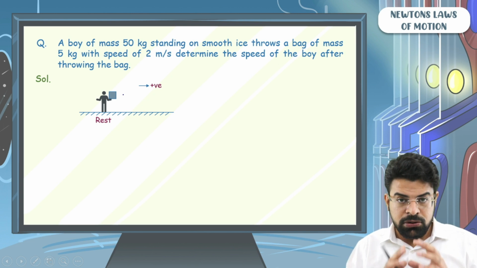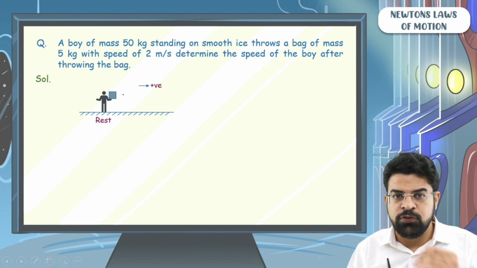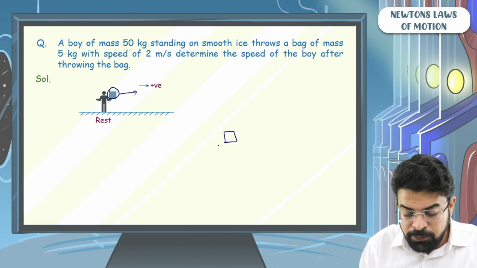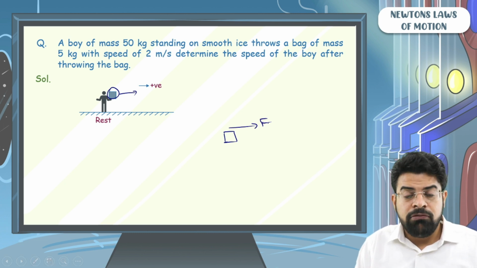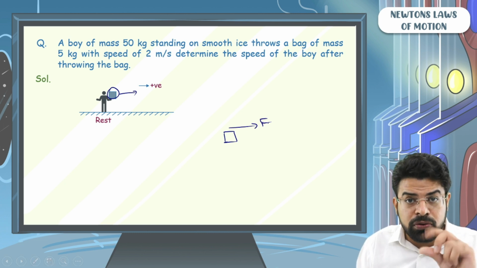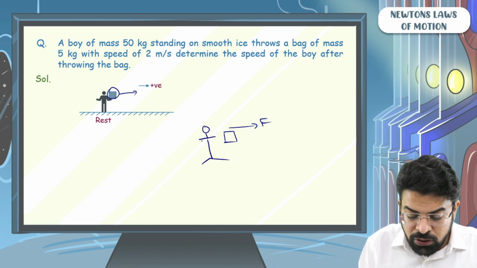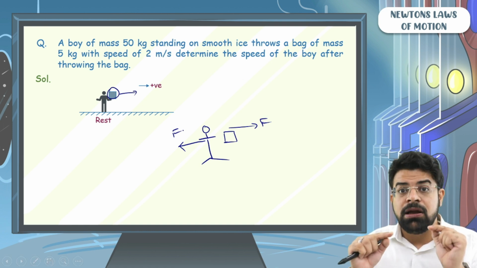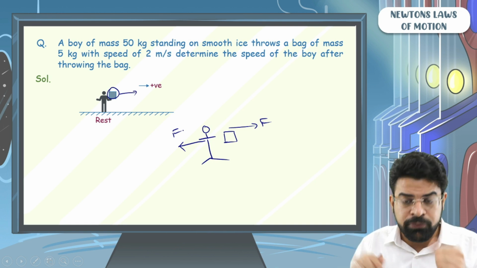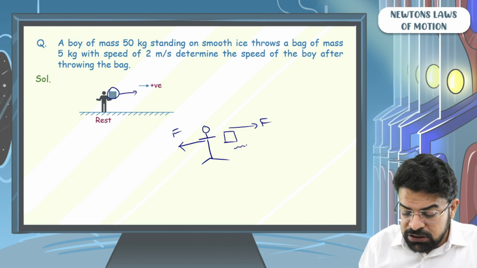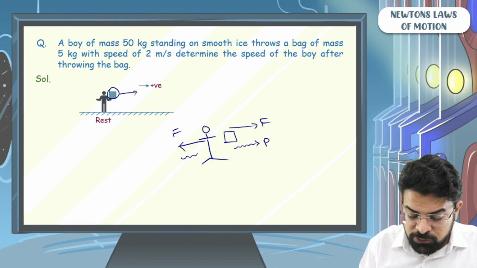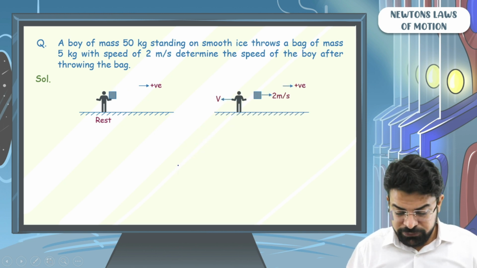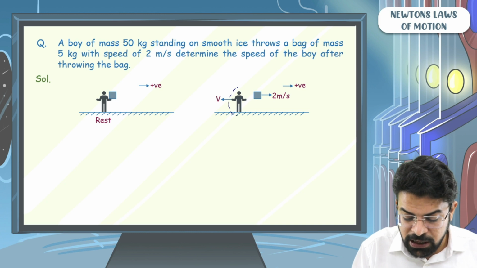Now we need to do the question slowly and understand how the force acts. To throw the bag towards right, the boy will have to apply force on the bag towards right. When the boy applies force on the bag towards right, from Newton's third law, the bag will apply force on the boy towards left. The forces will have the same magnitude in opposite direction and will act for the same amount of time. So whatever momentum is transferred to the bag towards right, the same amount of momentum will be transferred to the boy towards the left. From momentum conservation, we know that the boy must gain a velocity towards left.